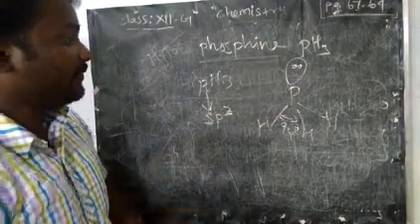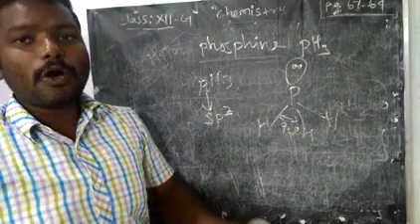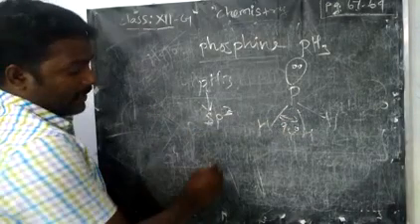Then the uses of phosphine, very important. It is used in what is called Holmes signal.